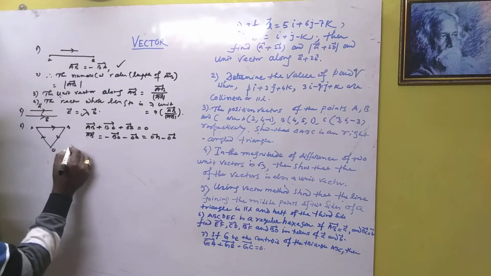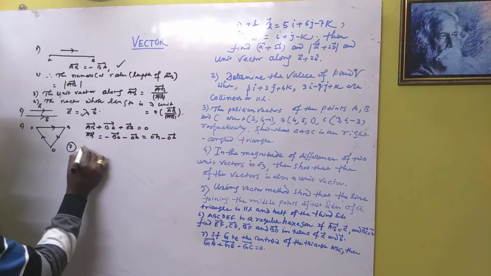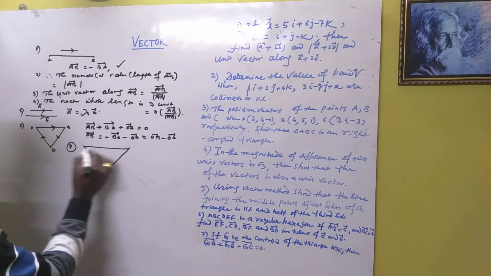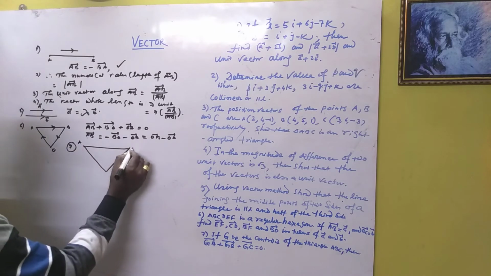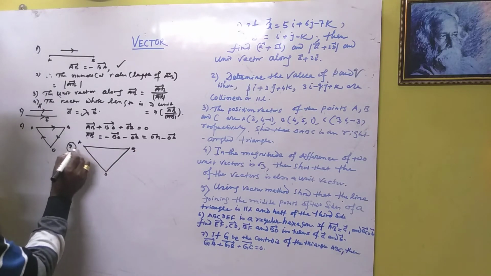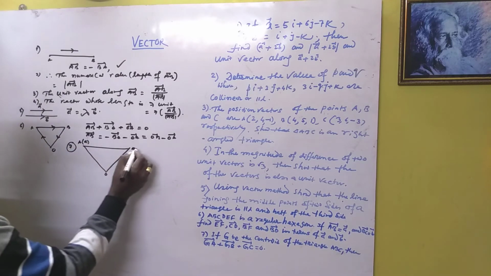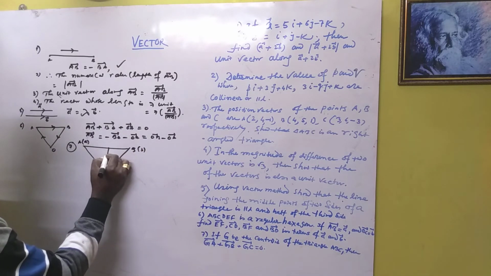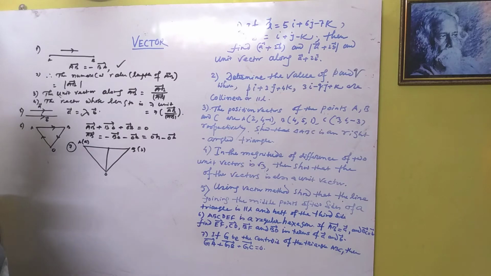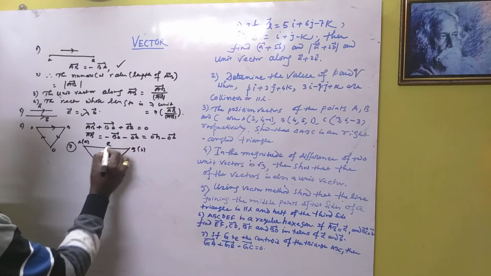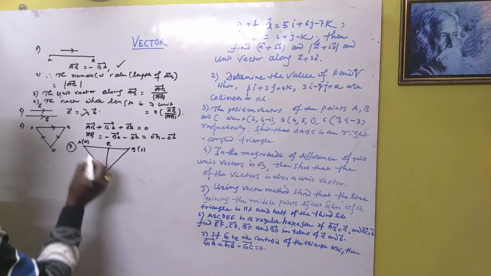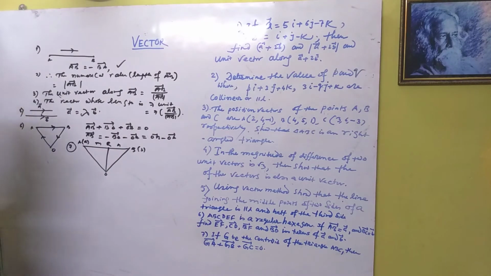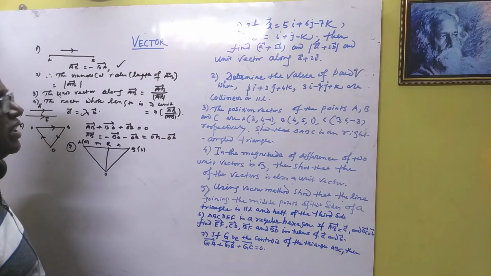And number 7, C. This is A, and this is B, and this is O. With respect to the position vector, here is A, and this is B, and another point in between AB, not exactly the middle, this is the position vector of R. We have to find where R divides AB in the ratio M is to N, and what is the position vector of R here. Same as in coordinate geometry.